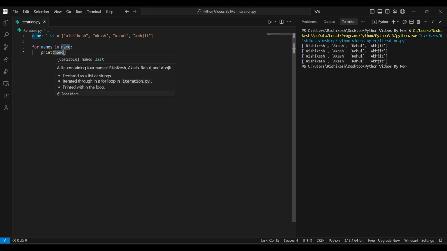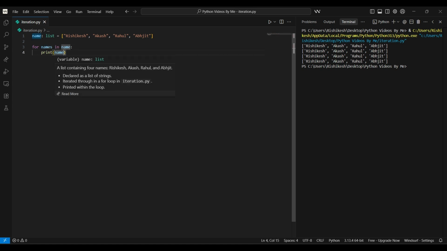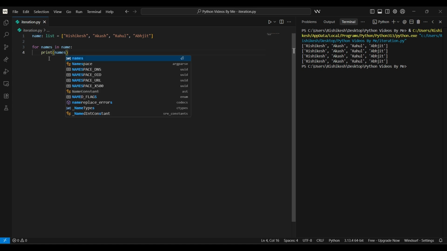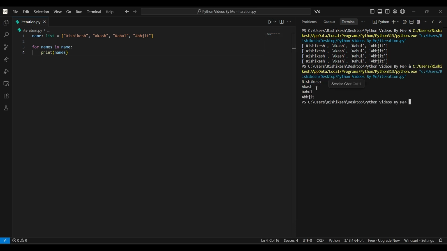Oh, I made a mistake here, because I created the name variable as a temporary one, and here I'm printing the list by for loop and names. Now if I run this program, it prints the names one by one in the terminal.